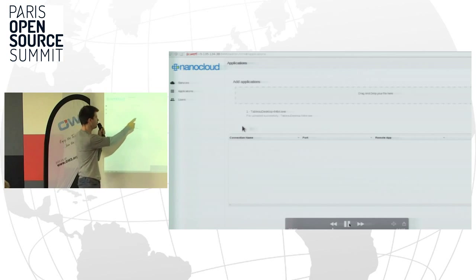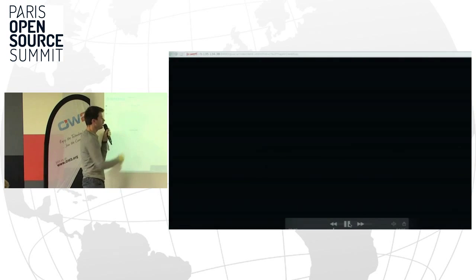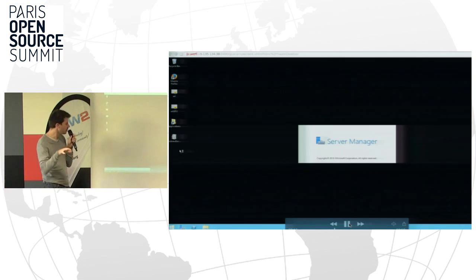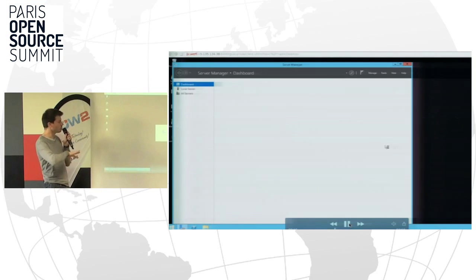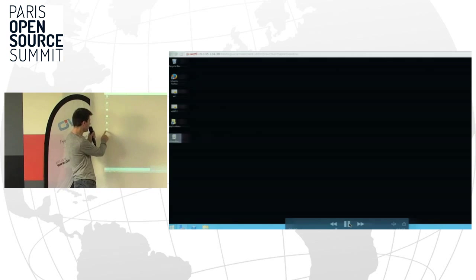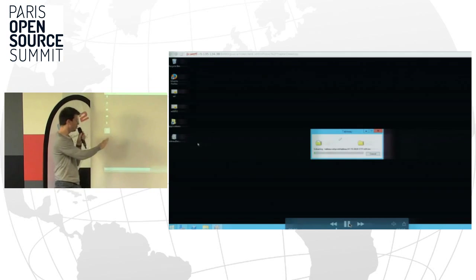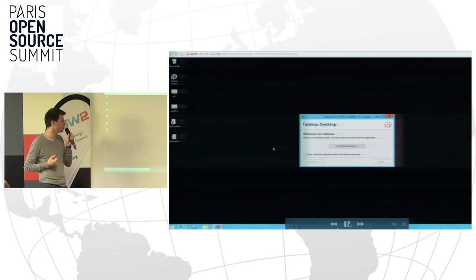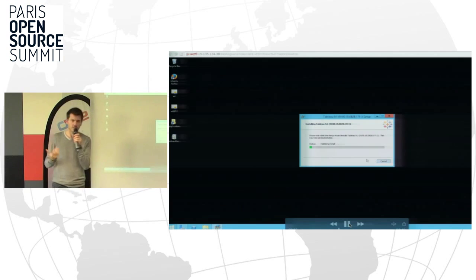I get the exec from my laptop. Now I will do a remote desktop to the Windows server. I've got the Tableau software on the desktop that I took just before, so I will run the installation process.